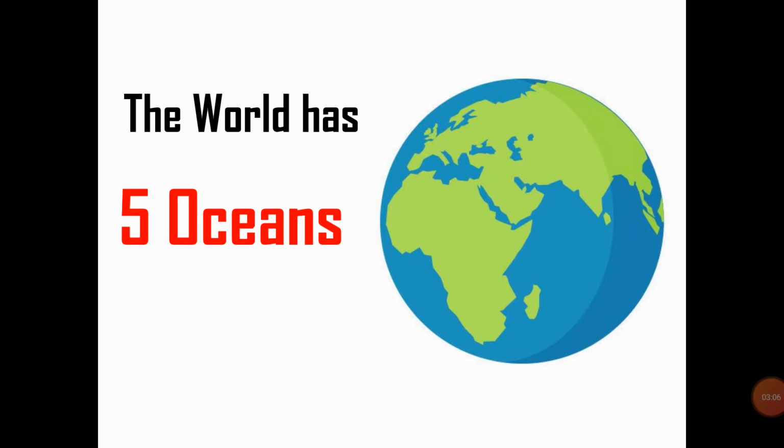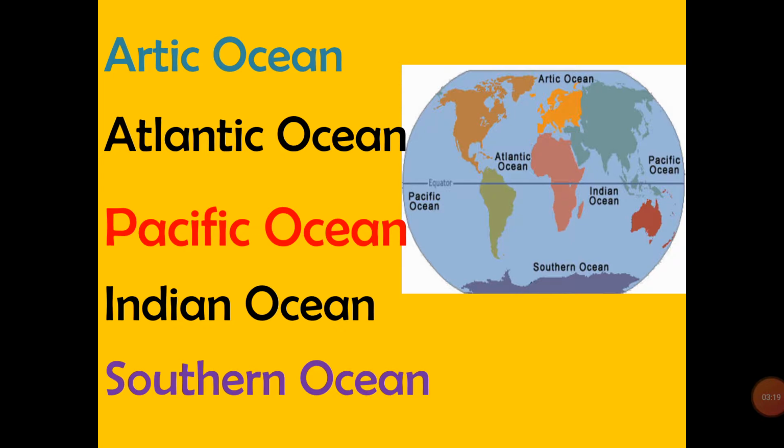So let's learn about the number of oceans we have in the world. The world has 5 oceans. Let's learn them by their names. The first one is Arctic Ocean.